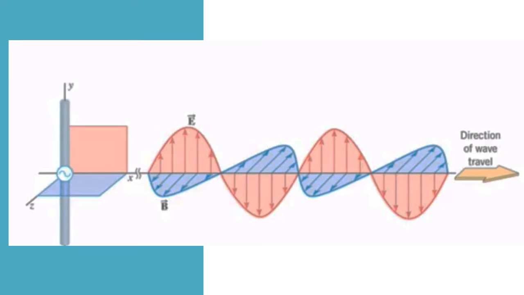Scientist James Clerk Maxwell developed a theory to explain electromagnetic waves. He noticed the electric field and magnetic field can couple together to form electromagnetic waves. In this picture, you can see the propagation of an electromagnetic wave. The electric field oscillates in the y direction, and the magnetic field oscillates in the z direction, and the wave propagates in the x direction.